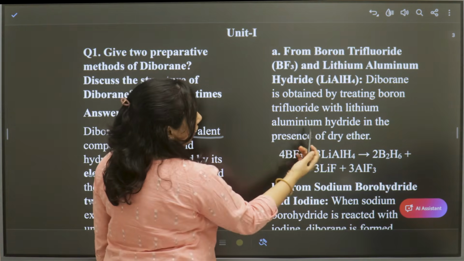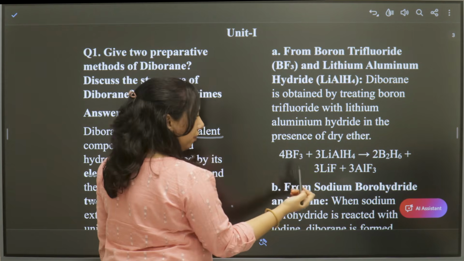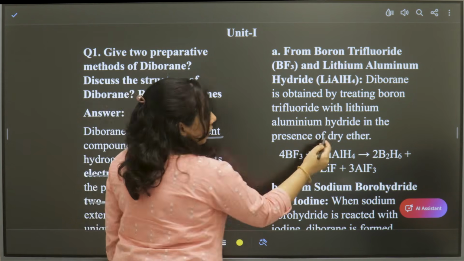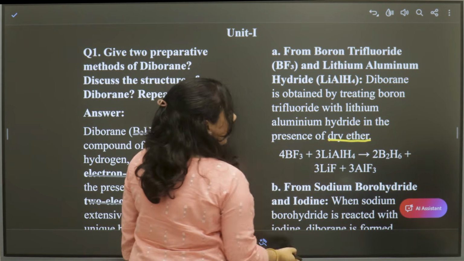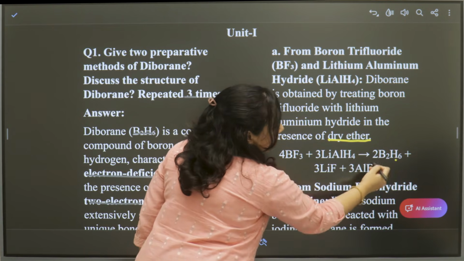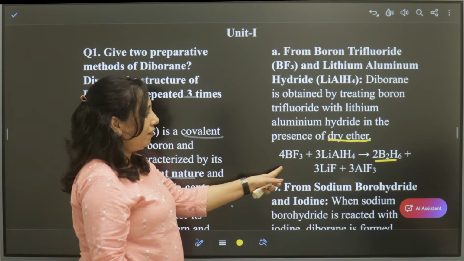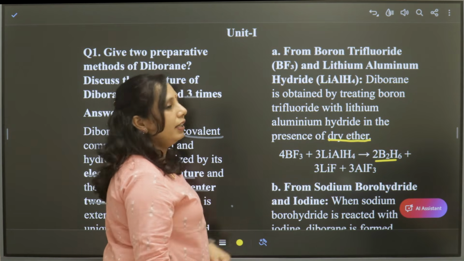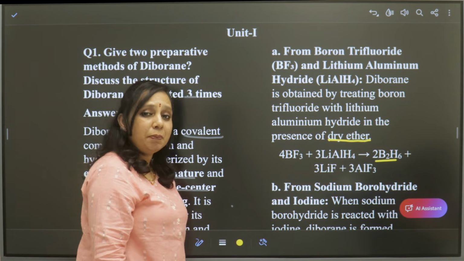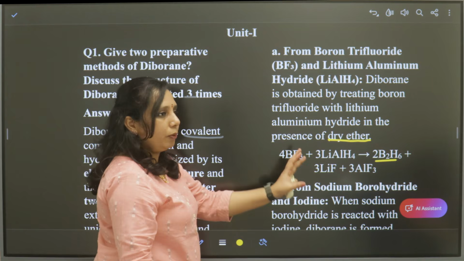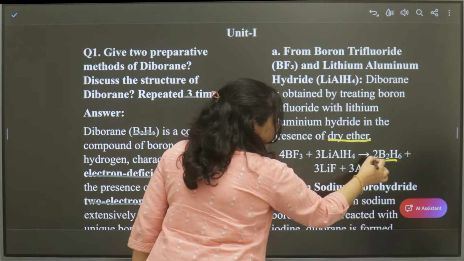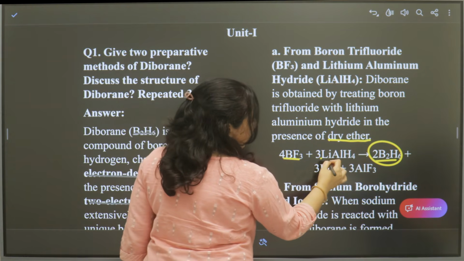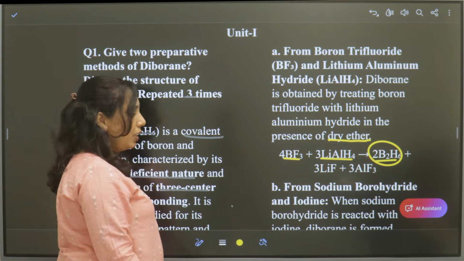When these two are treated in the presence of dry ether, we get diborane. 4BF3 + 3LiAlH4 gives 2B2H6, lithium fluoride and aluminium fluoride. This is one method.